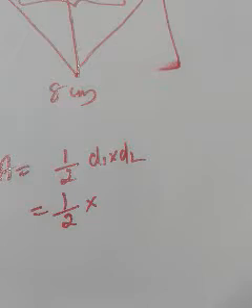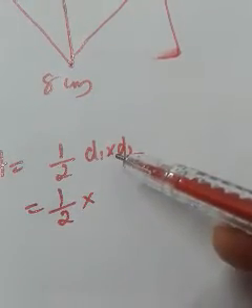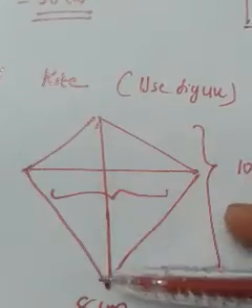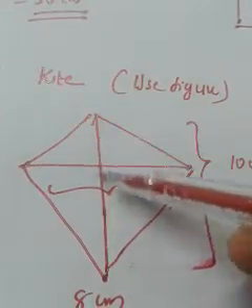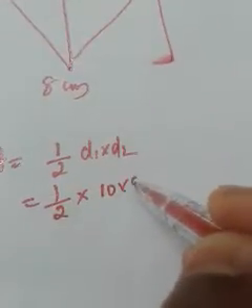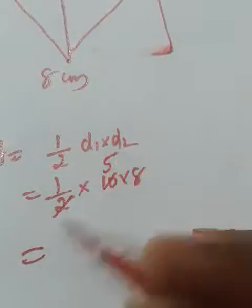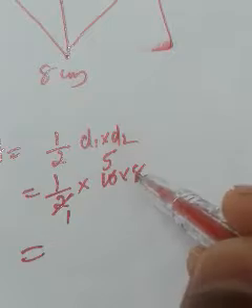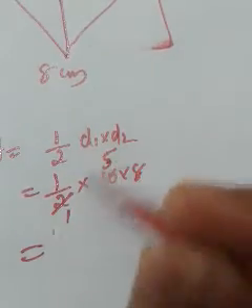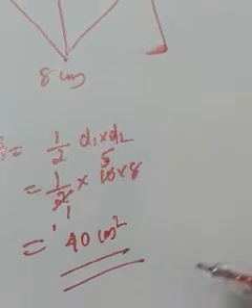This is kite, so area is half into d1 into d2, and d1 stands for the length of the first diagonal. This is the first diagonal and this is the second diagonal. So the length of the first diagonal is given as 10, and the length of the second diagonal is given as 8. So half into 10 into 8. So you can cancel this 2 and 10. Here 5 will come. So the answer is 8 into 5, 40. So the answer is 40 centimeter square, because it is again area.